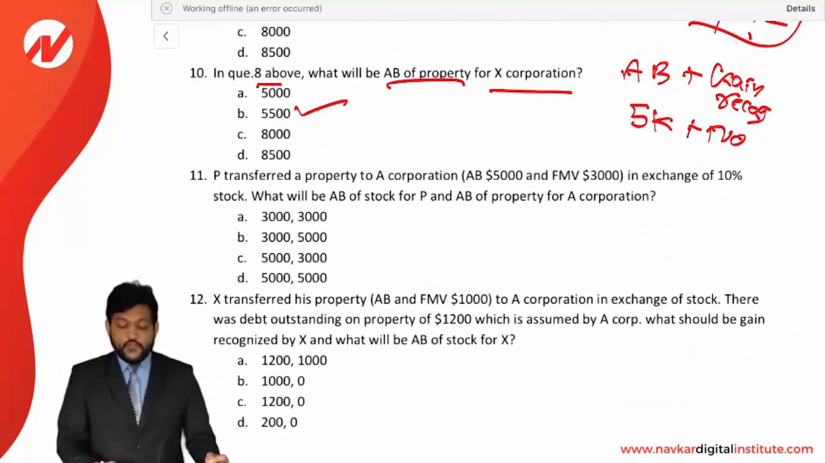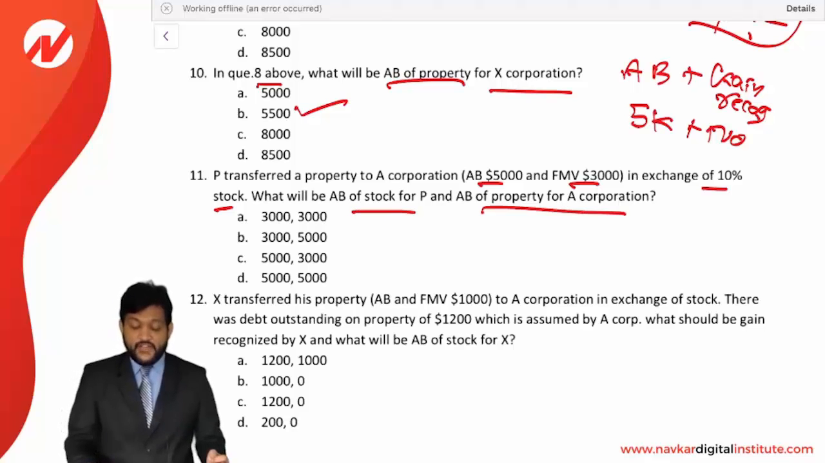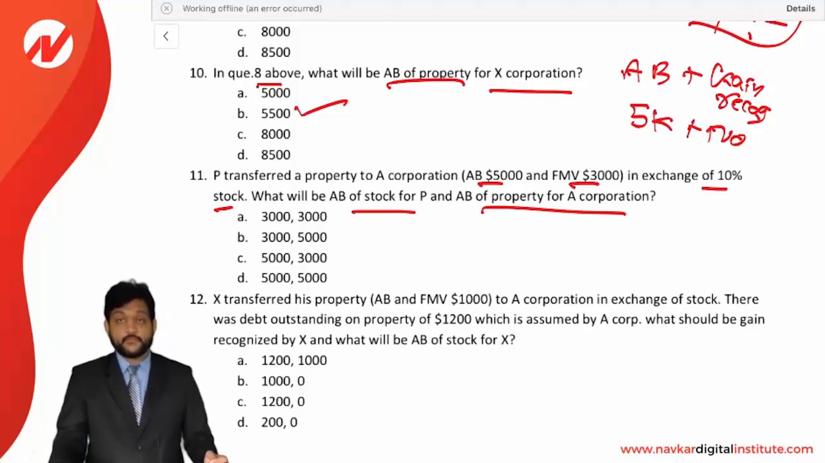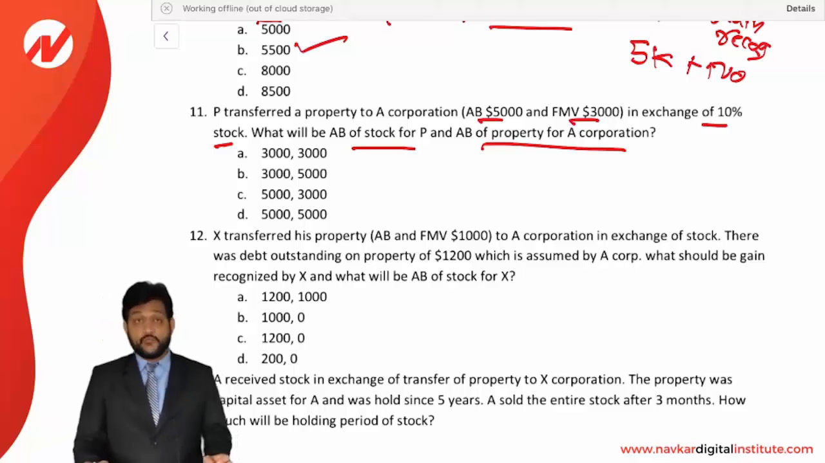Next, P transferred a property to A corporation whose AB is 5,000 and FMV is 3,000 in exchange of 10% of the stock. What will be AB of stock for P and AB of property for A corporation? Now see, here it is a loss property. If you just check it out, the FMV is 3,000 and AB is 5,000. There is a loss of 2,000.